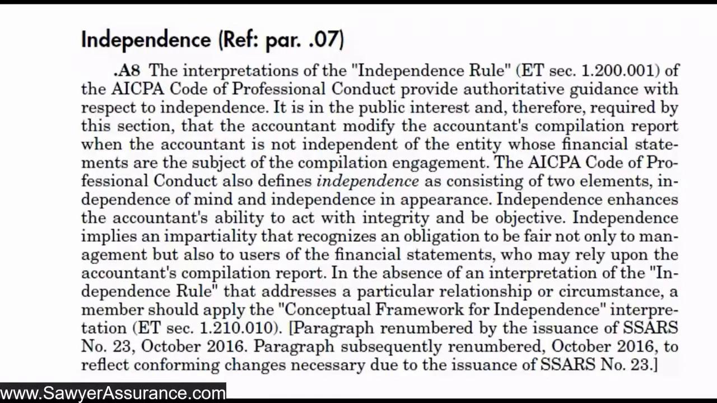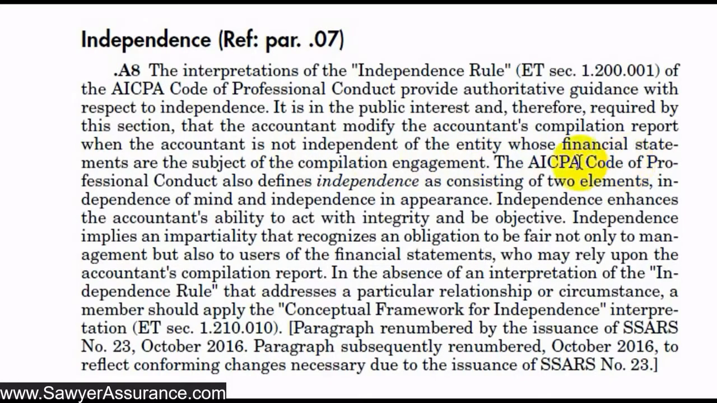Okay, so here we have the explanatory material around independence, and it tells us the AICPA Code of Professional Conduct provides us some authoritative guidance with respect to independence, and we're going to take a look at that in just a second, but let's continue through here to understand at a high level what this means in relation to compilation engagements. So it says that if it turns out that we're not independent of the entity, then we need to modify our accountant's compilation report to notify the users of that report and the financial statements that we were not independent when we performed the compilation engagement.